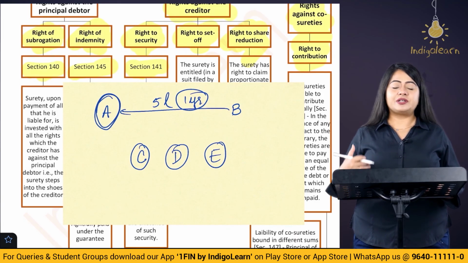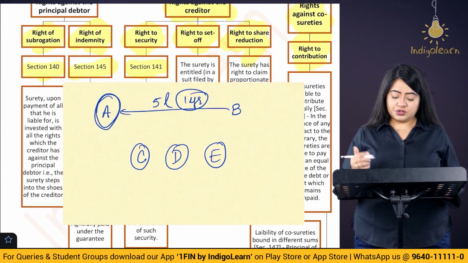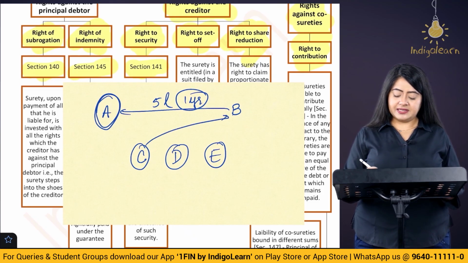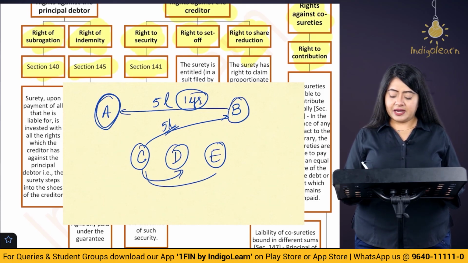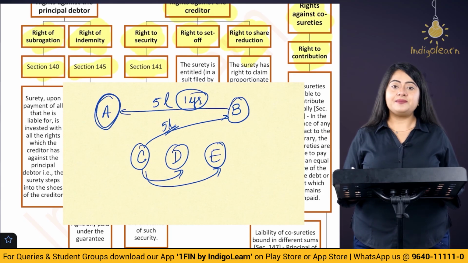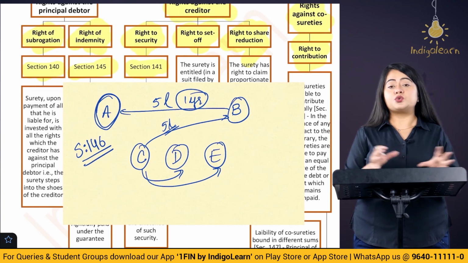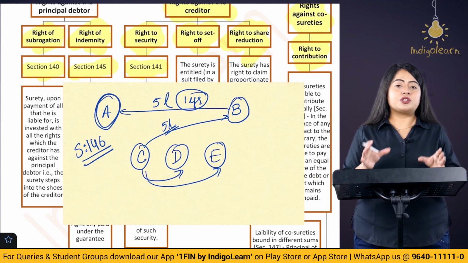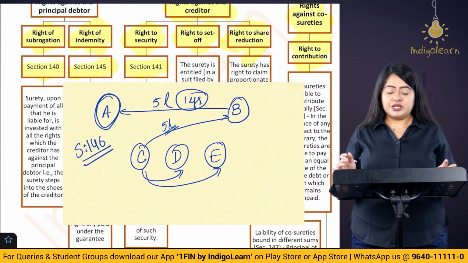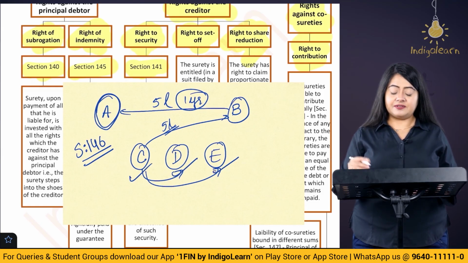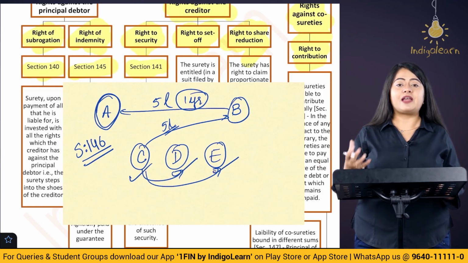Now here the sureties will have to make the payment of the amount. So let's say Mr. C pays the entire 5 lakh rupees to the creditor B. In that case, can Mr. C recover the remaining amount from D and E? The answer is yes. This is as per section 146. It says that in case there is no contract between the co-sureties, then each of them is going to contribute equally to the amount. So here C, D and E will have to equally contribute this 5 lakh rupees.